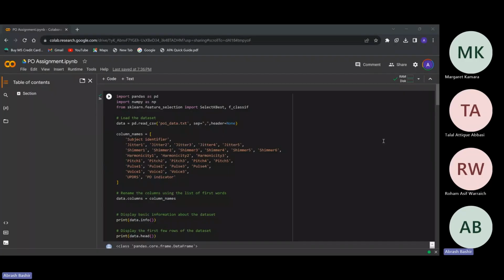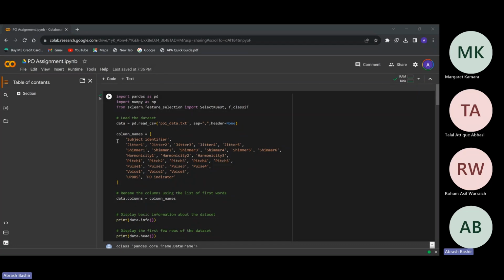Hi, so for the project, we got a data set and we had to upload it onto the program. To do that, we used pd.read_csv. As you can see, the data set wasn't very organized. It was separated by commas and had no header.